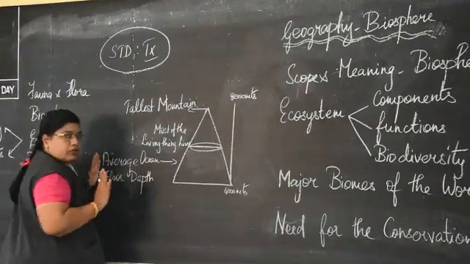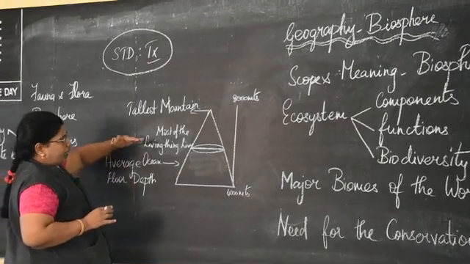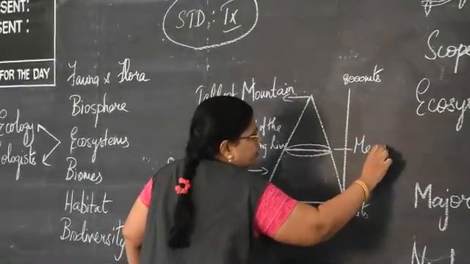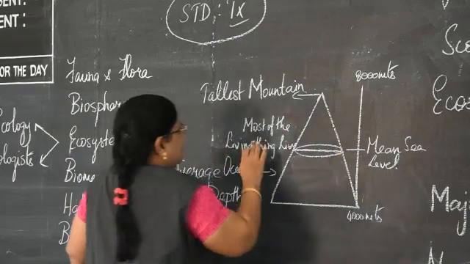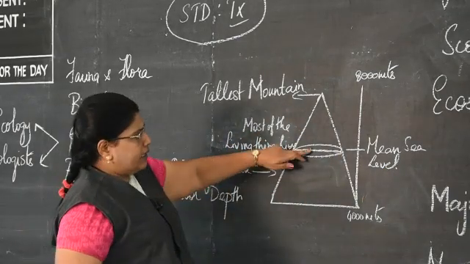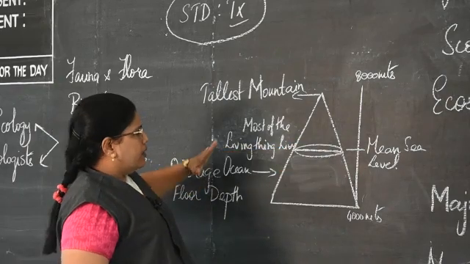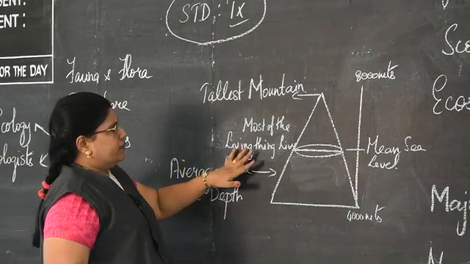So, in the ocean also we have aquatic biomes. And we have the mean sea level here, where most of the living things live. So, this is the land. So, above and below, this is the area where most of the living things live and survive.